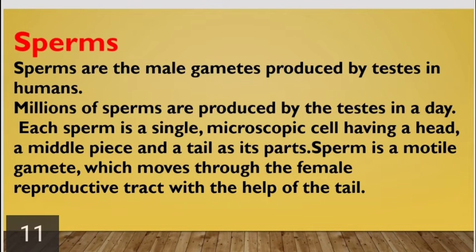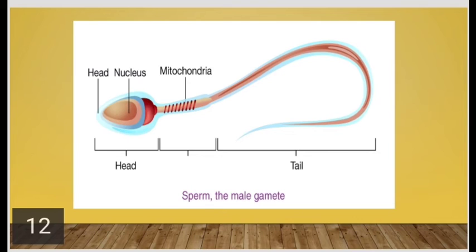Sperms. Sperms are the male gametes produced by testes in humans. Millions of sperms are produced by the testes in a day. Each sperm is a single microscopic cell having a head, a middle piece, and a tail. Sperm is a motile gamete which moves through the female reproductive tract with the help of the tail. This is a diagram showing the male gamete, that is sperm.